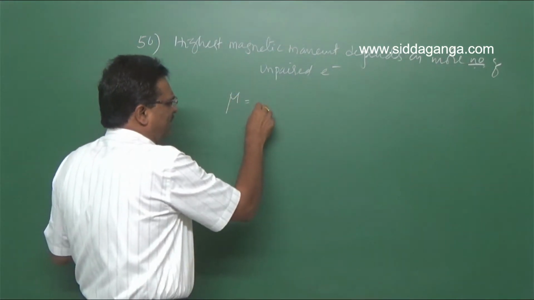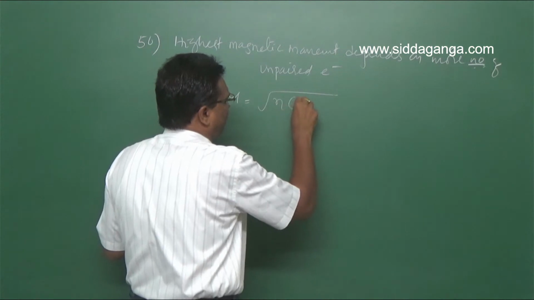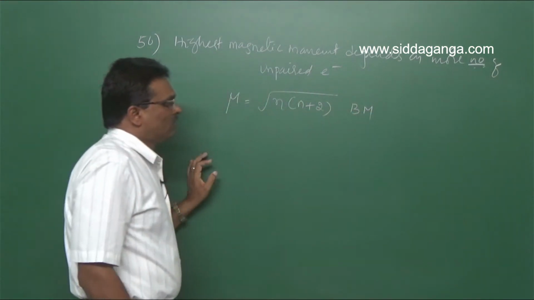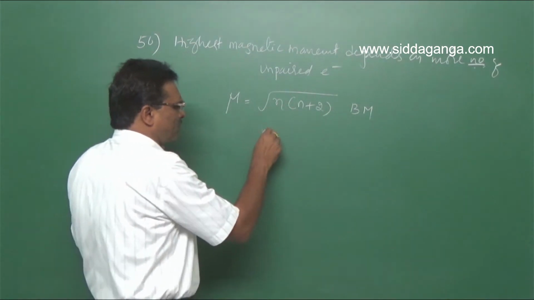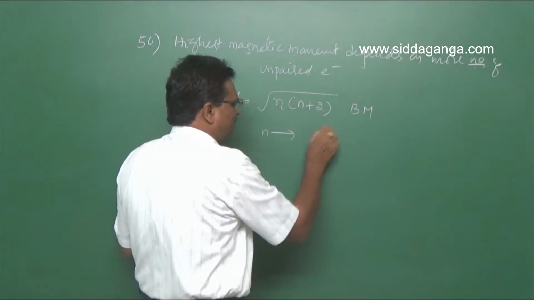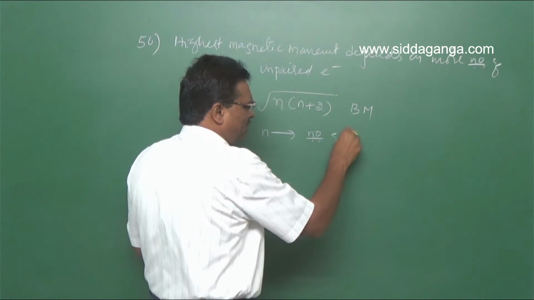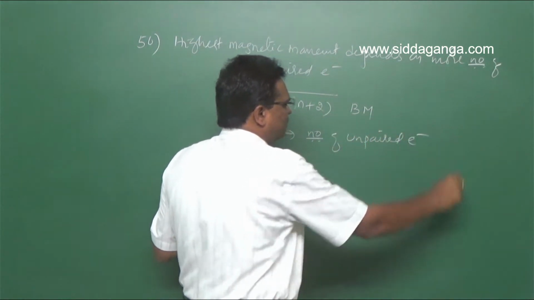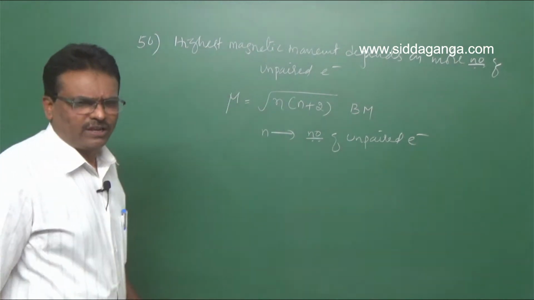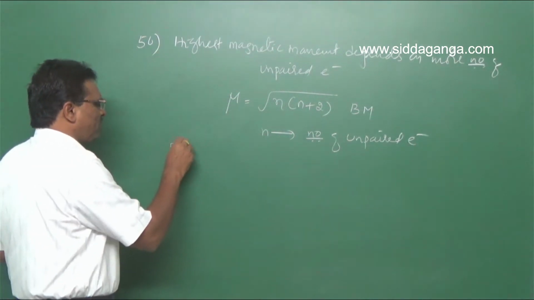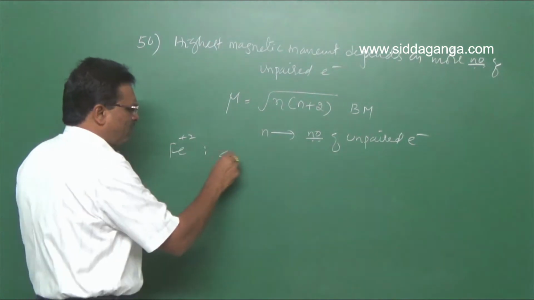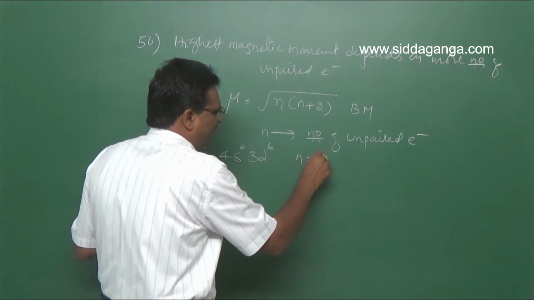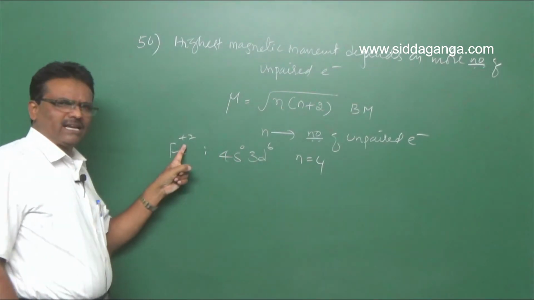Magnetic moment can be calculated using the formula square root of n into n plus 2 Bohr magneton, where n is the number of unpaired electrons. Clear? In case of Fe plus 2, 4s0, 3d6, so n is equal to 4.